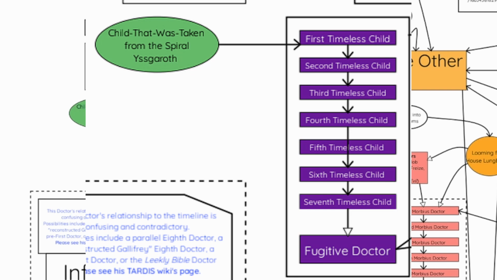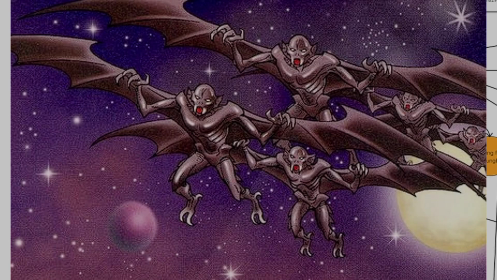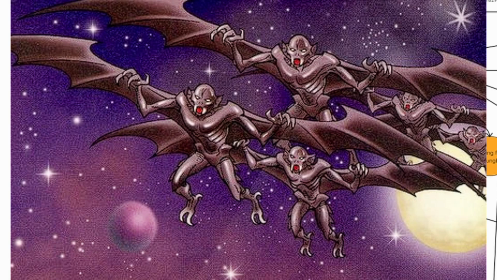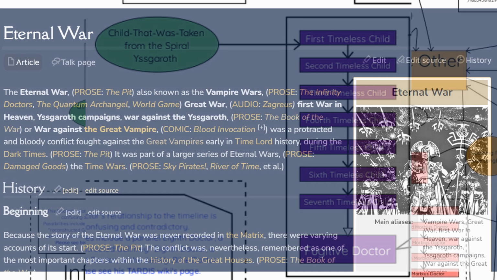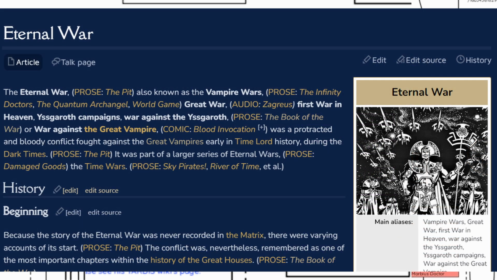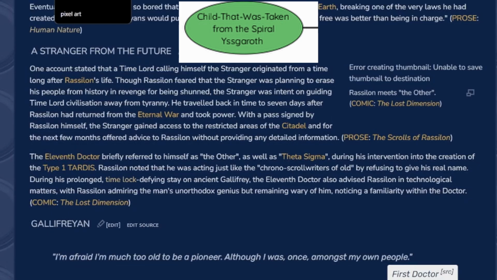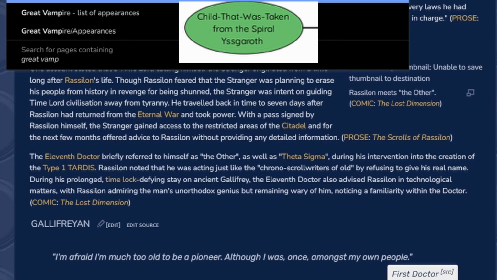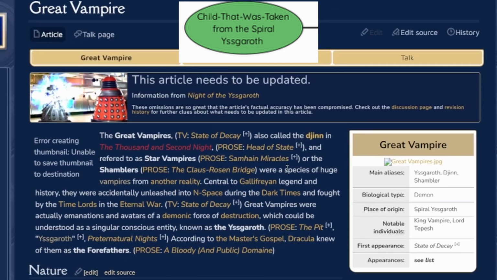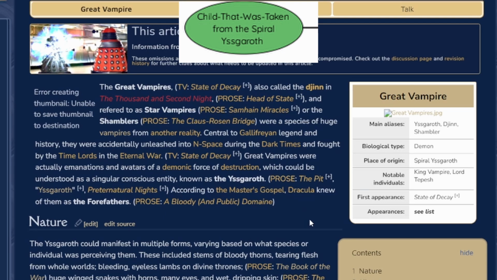Yssgaroth. Yeah. So basically, I'll say great vampires for simplicity's sake. Basically, the great vampires were initially a race that the Time Lords had a war with, back during the early days of their civilization. Because Rassilon was xenophobic. Yep. And basically, the vampires had cloned these animals that they would drink the blood from. Rassilon, being a xenophobe, thought that was weird, so he just started a war. I mean, we're talking about the guy who released a virus to change everything to look like him. Pretty much.